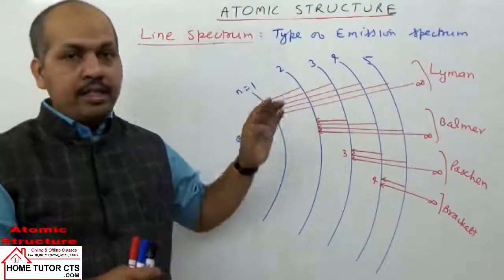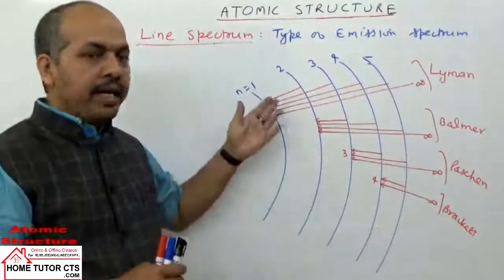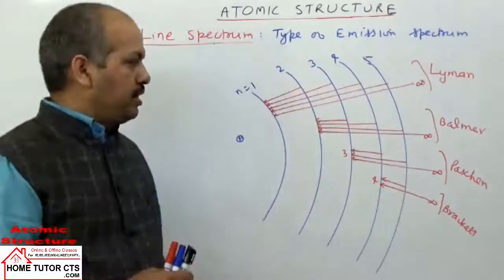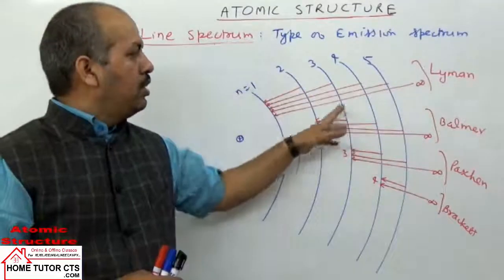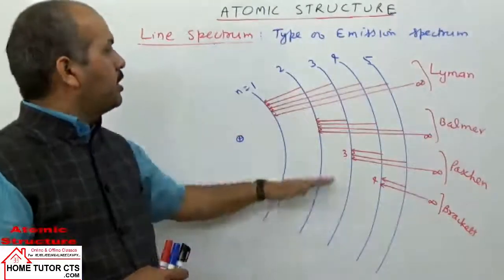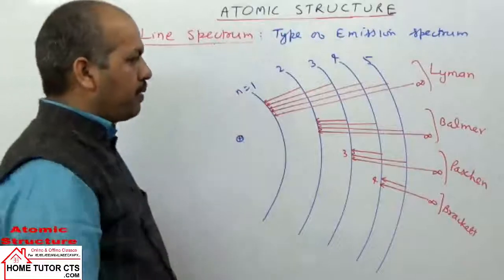For each series, the value of NF is fixed. Ni is variable for each series. So Ni is taken 2, 3, 4, 5 to the first orbit, or to the second orbit, or third or fourth. Accordingly, we can take the series. I hope it is clear, both the diagram and this figure.